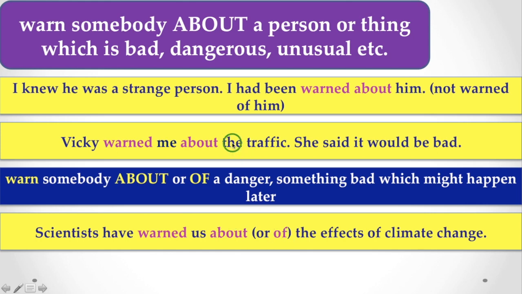But if you are quite sure that the person is bad, and you are just warning somebody, you have to use about. So look at the difference and understand it. In the first example, there is surety and certainty of being dangerous, bad and unusual. But in the second example, there is a possibility. It has not happened yet. When there is a possibility, you can use about and of with the word warn.